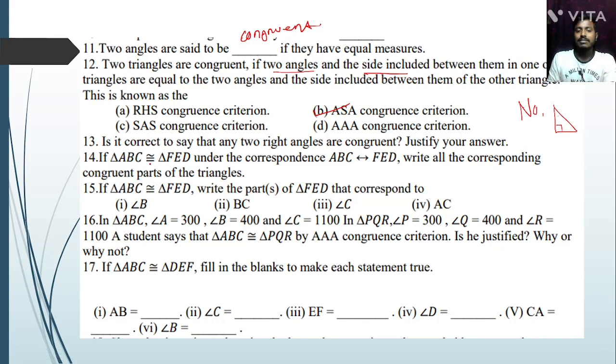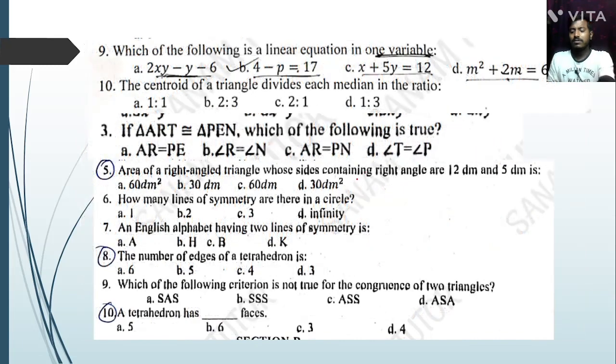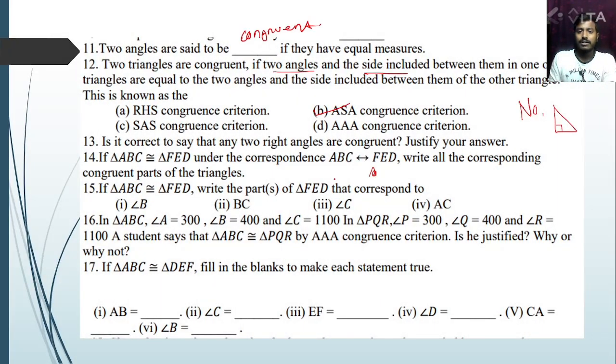Okay, next question number 14: if triangle ABC is congruent to FED under the correspondence ABC to FED, write all the corresponding congruent parts of the triangle. First one, we can write AB is equal to FE, and three sides, that is BC is equal to ED, yes or no, then AC equal to FD.